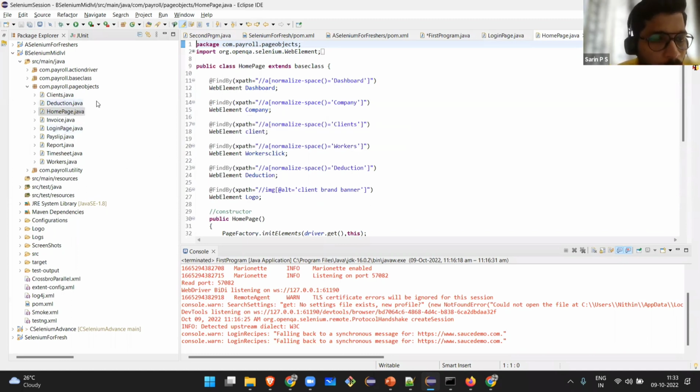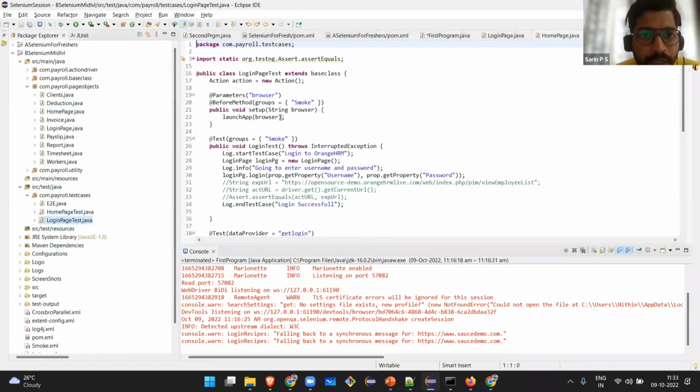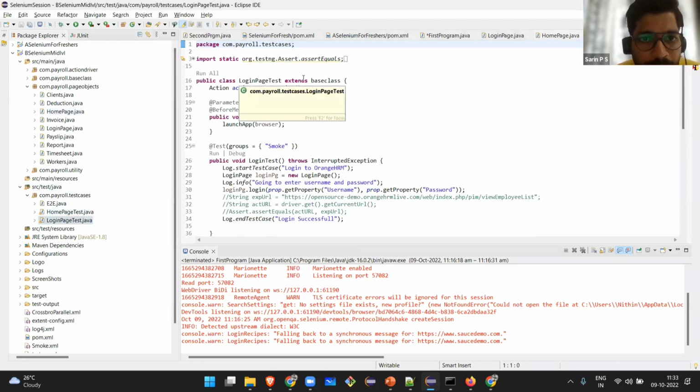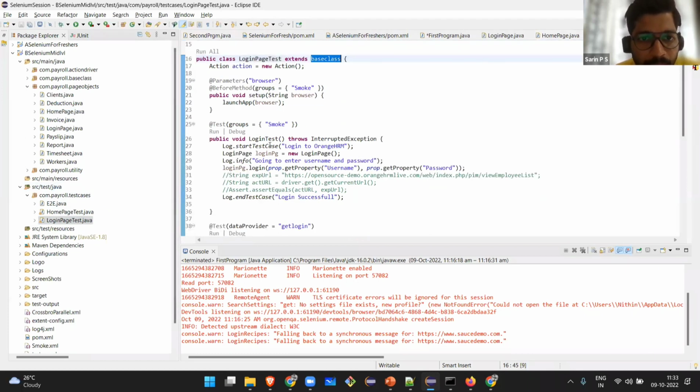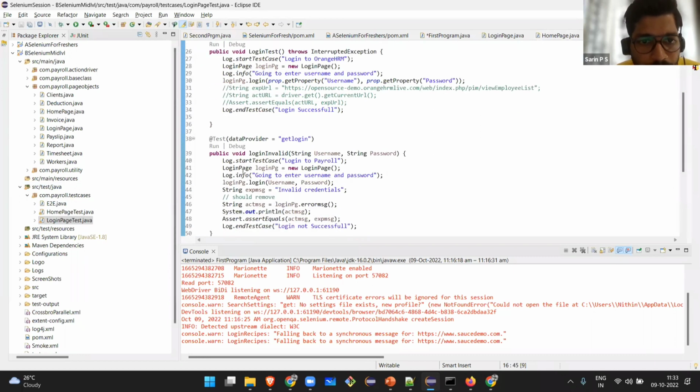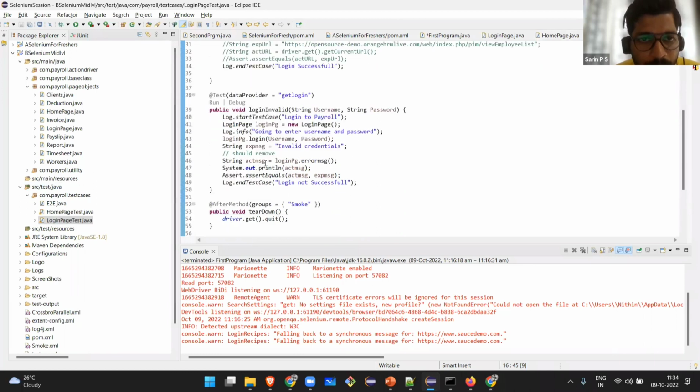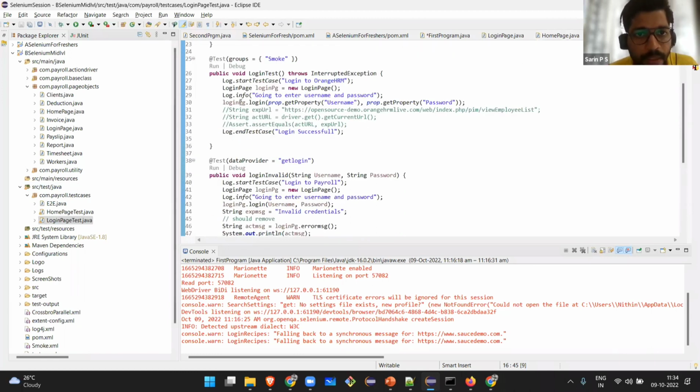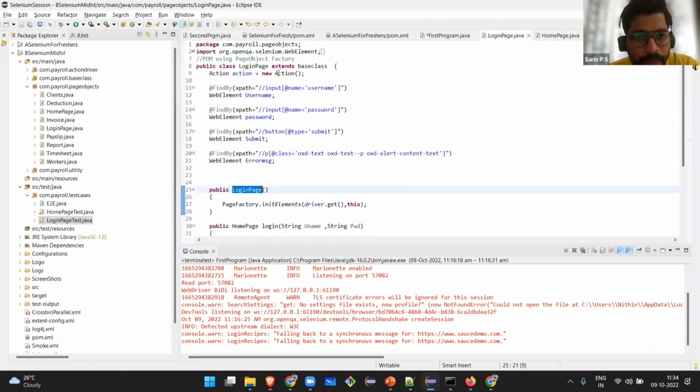All the test cases that I have written, see what it is doing. Login page extends base class. So this is one class extending another class, and I'm using that class to get the elements of all these web pages. I am creating an object and using that to get all this. If I go to this login page, all the methods and the login page function are written here, and I'm calling this only.